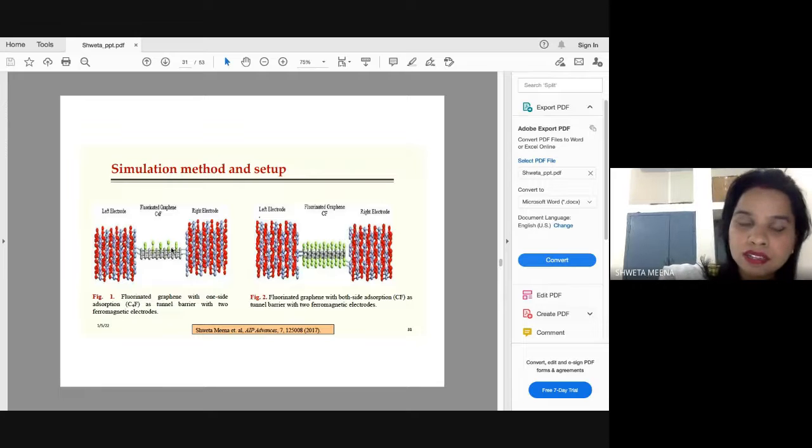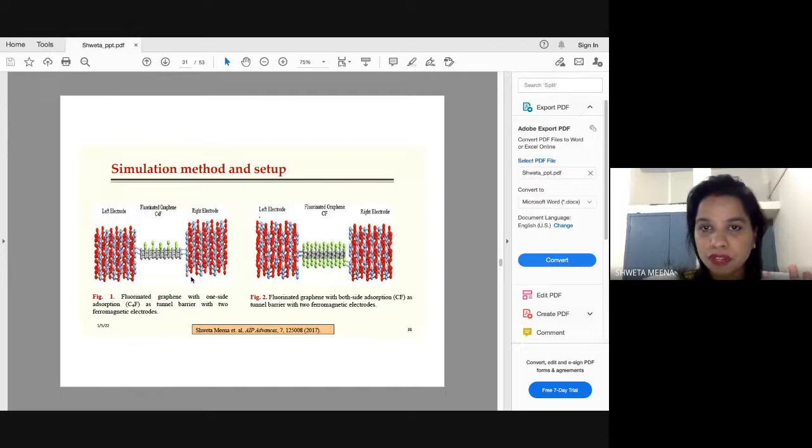Of course, all these structures have been optimized. We have used the Atomistix toolkit for carrying out all the simulations, and all the structures after functionalization have been optimized. Here both the sides we have functionalized with fluorine. Here only on one side of the graphene layer we have functionalized with fluorine. And not all the atoms of carbon are functionalized.